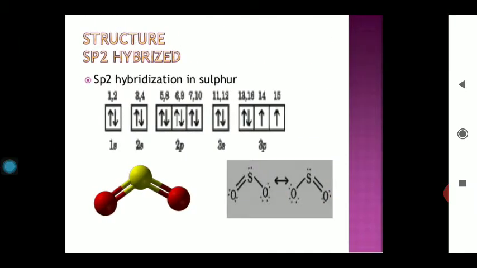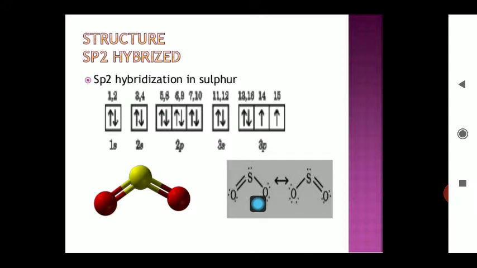So all these basic compounds and their properties we have to remember. And now we are looking at the structure of the sulfur dioxide. How can this SO2 be prepared? One side double bond oxygen and one side single bond oxygen. And the state of hybridization of the SO2 is sp2.